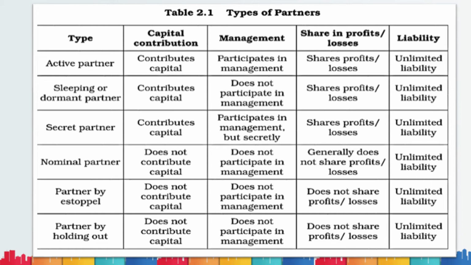If we move on to share of profit and loss, the active partner will take profit and loss, the sleeping partner will take profit and loss, the secret partner will take profit and loss. And the remaining three types of partners, nominal, estoppel, or holding out, usually don't share profit and losses. When it comes to management, only two types of partners take part in the management. That is the active partner, and the other one is the secret partner, who participates but secretly. Moving on to the capital contribution, the capital will be contributed by three persons: the active partner, the sleeping partner, and the secret partner. All the other remaining partners won't contribute capital. I hope by this chart it makes sense, you guys.